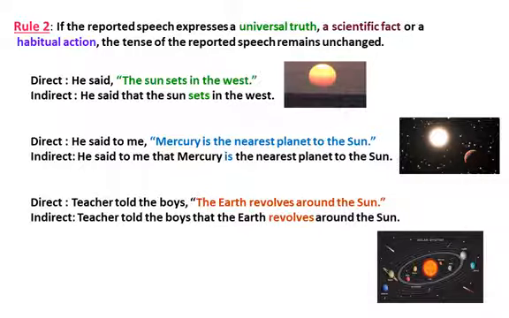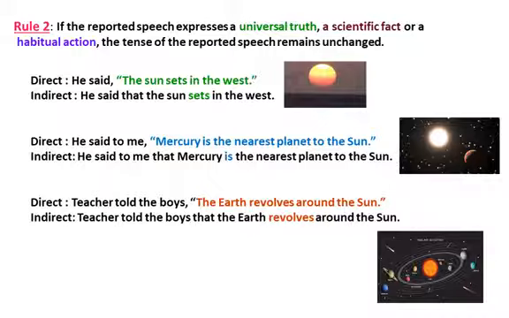Children, second rule. If the reported speech expresses a universal truth, a scientific fact, or a habitual action, the tense of the reported speech remains unchanged. Children, note that universal truth, a scientific fact, or a habitual action. Habitual action means repeated action. The tense of the reported speech will not be changed. We can check the examples.